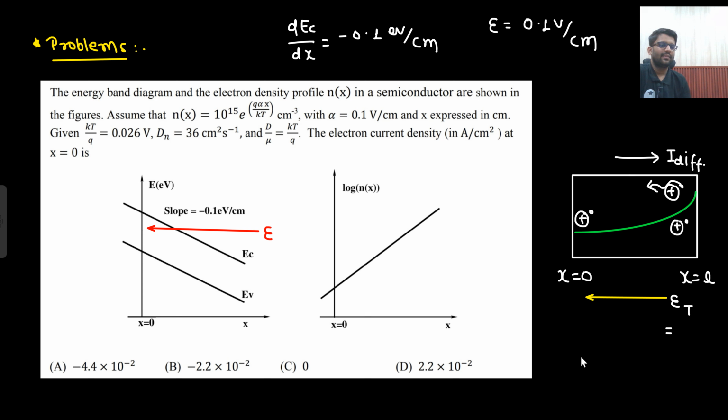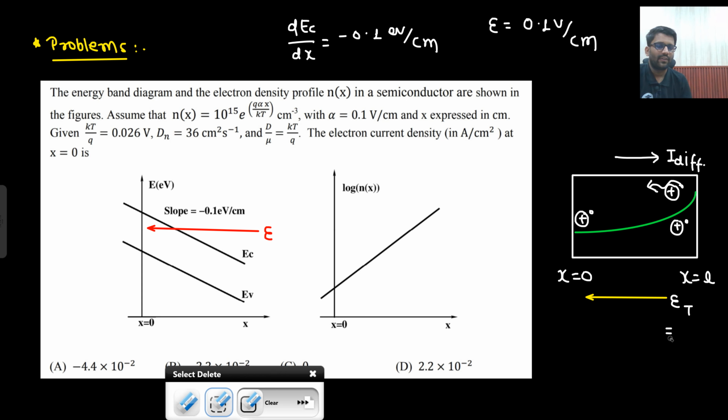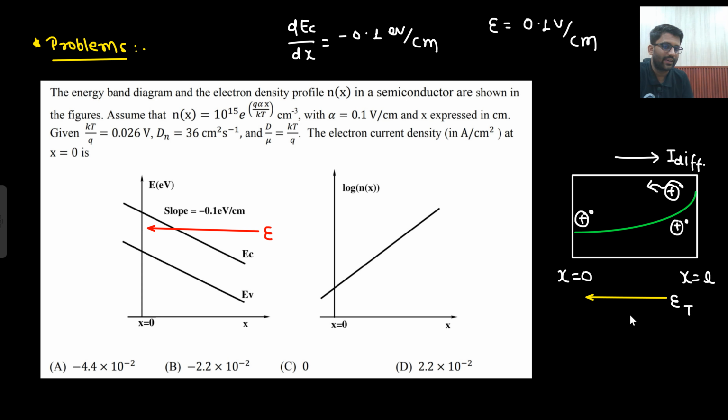If this is the direction of electric field, then where will the electrons drift? In this direction. So this will be the direction of your drift current, your I drift. You can see that I diffusion and I drift are opposing each other. So you need to find the diffusion current and the drift current. After that you will know the value of current density at x equals to 0. So let's find out the current density they are talking about.